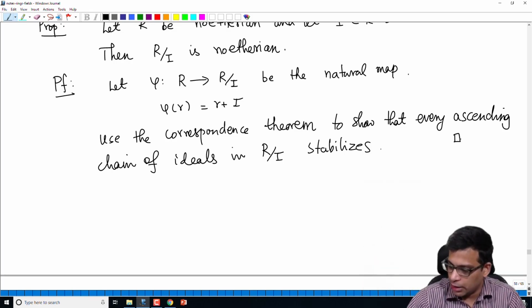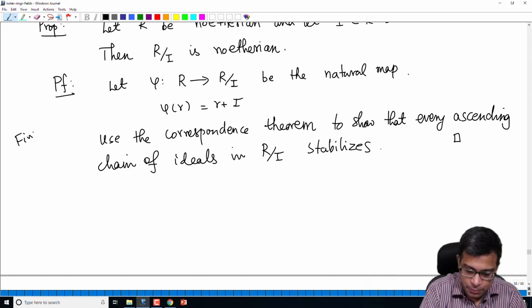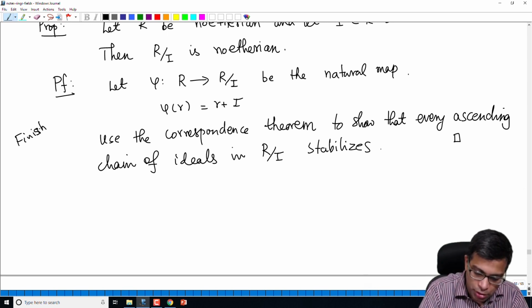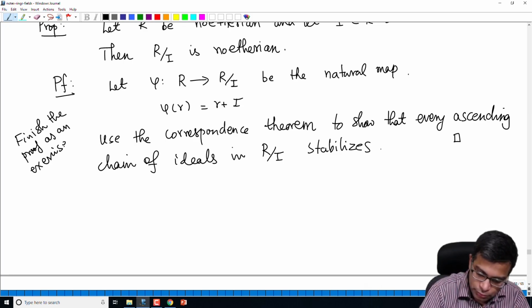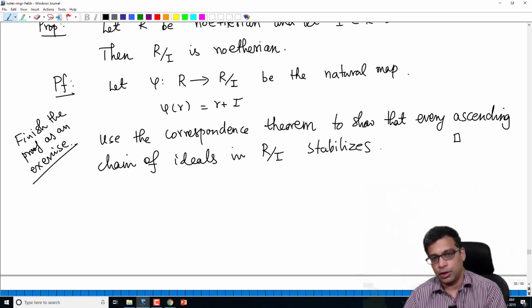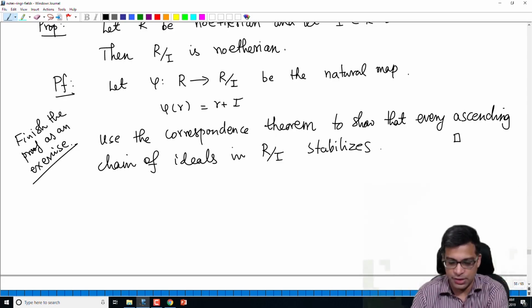So this is a hint for you, but finish the proof as an exercise. It's a good exercise to make use of several facts that we have so far learned in this course: the correspondence theorem, the equivalent definition of Noetherian rings and so on.